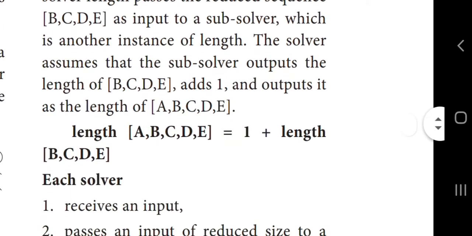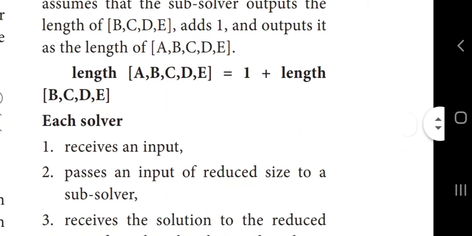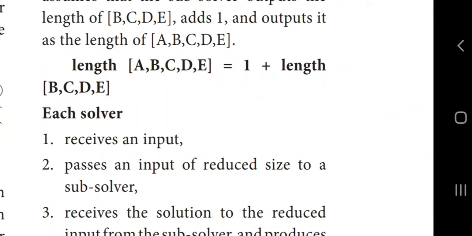So each solver can divide a problem into small sub-problems. It receives an input and passes an input of reduced size to a sub-solver, okay. So first the customer A receives an input A, B, C, D, E, and then it just passes this input to the subsolver. It reduces the input and passes B, C, D, E alone to the second subsolver.